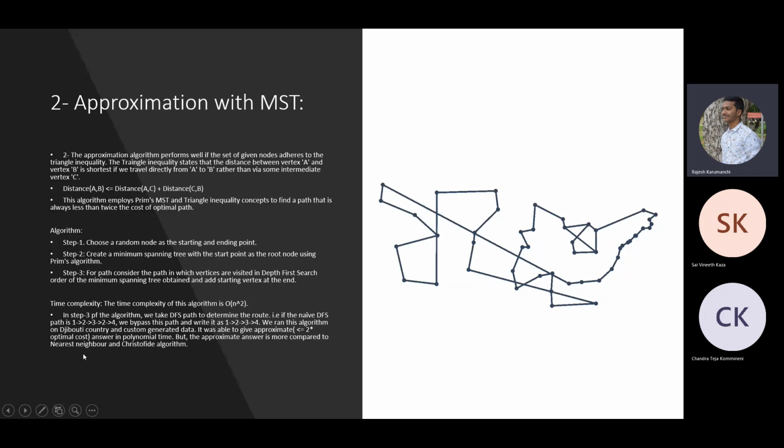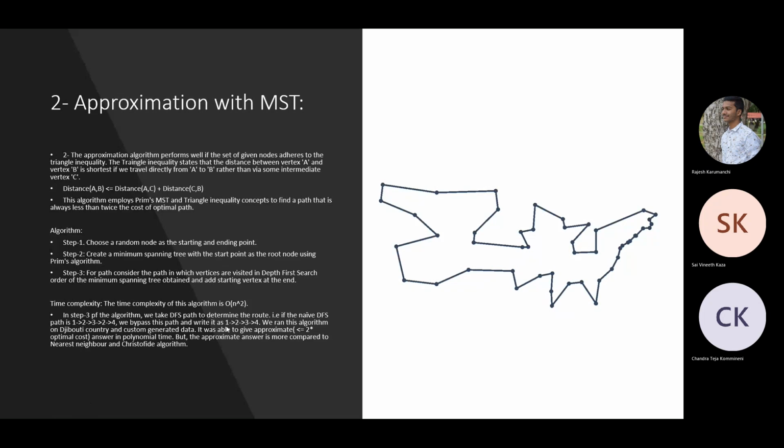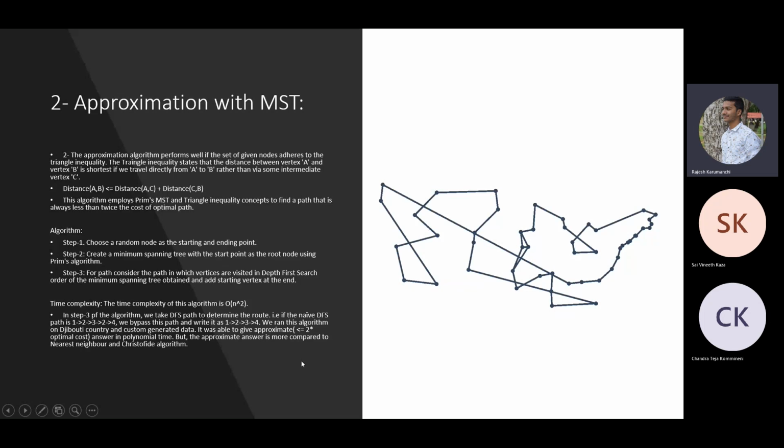In depth first search, we may have to visit a node twice, like going 1 to 2, 2 to 3, and again 3 to 2 and 2 to 4. But in this two approximation algorithm, we bypass this path and write it as 1 to 2, 2 to 3, and 3 to 4. This algorithm can be run in polynomial time, but like we said, this is an approximation, so the cost will always be less than or equal to 2 times the optimal cost.